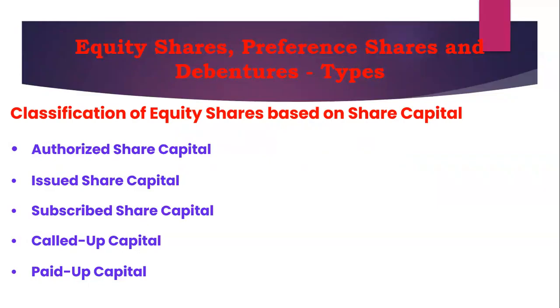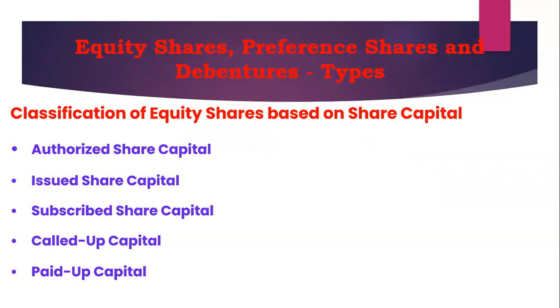There are different types of share capital: authorized share capital, issued share capital, subscribed share capital, called up capital, and paid up capital. Now, I will go one by one.